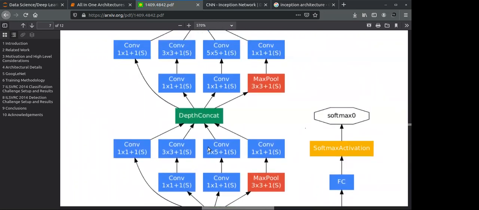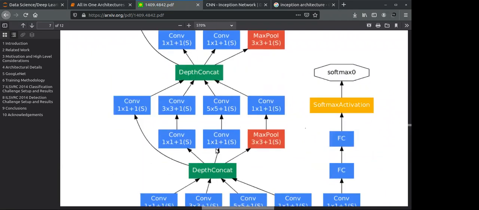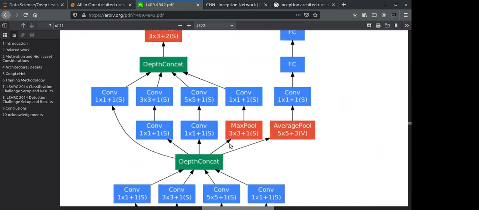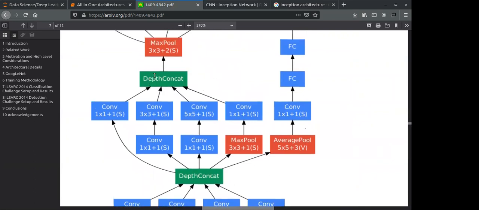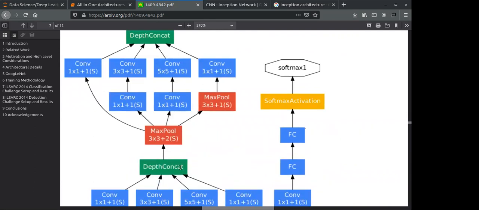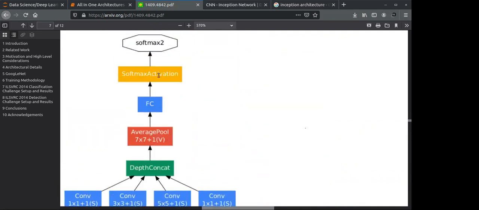Nothing is going to change: we have the same inception, concatenating, same inception, concatenating, then one more output layer here, same inception, concatenating, same inception, concatenating, and output.